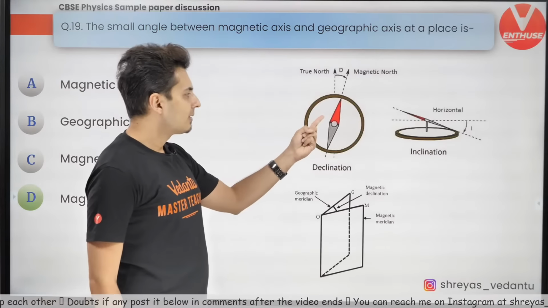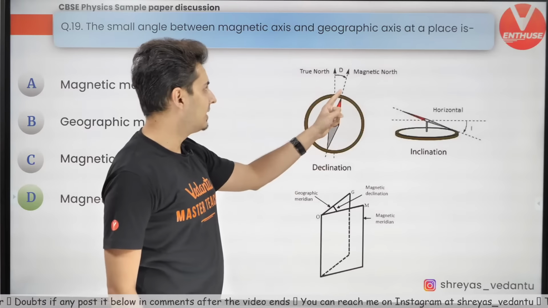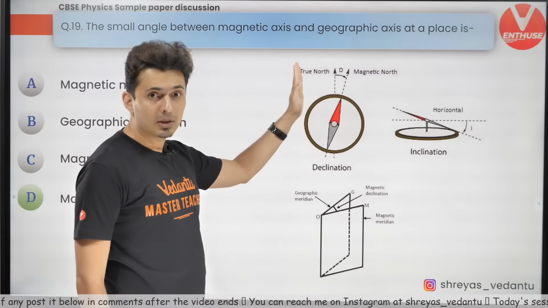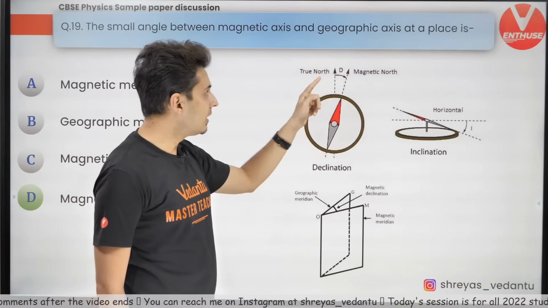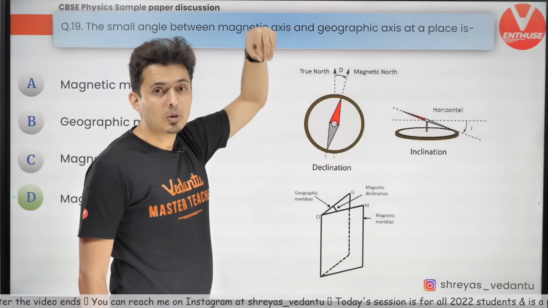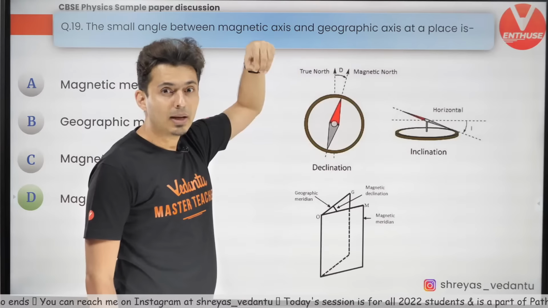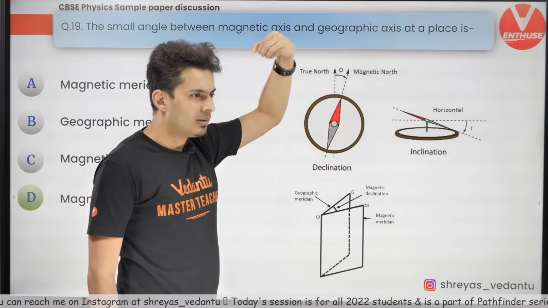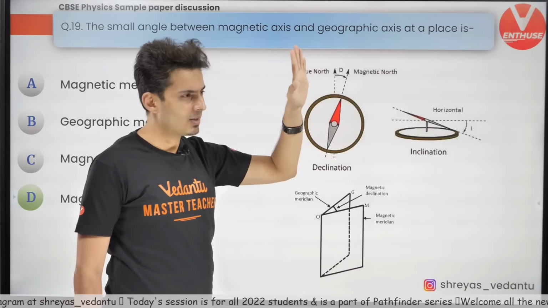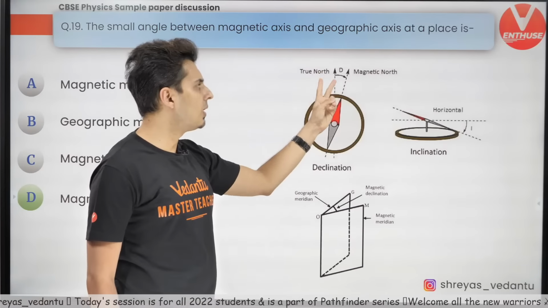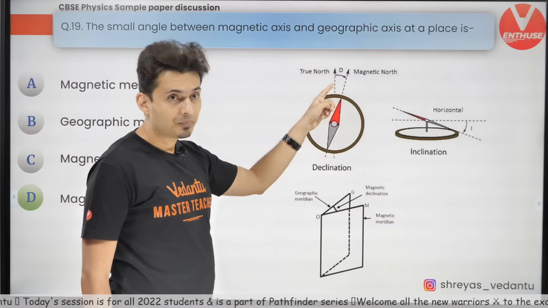So the magnet actually points somewhere else than the true north. That difference is called as declination, because where the actual north pole is, you won't have the magnetic pole over there. The magnetic pole is somewhere else. It's very close to the actual pole, but somewhere else. So that's why there is a small difference, that is declination.